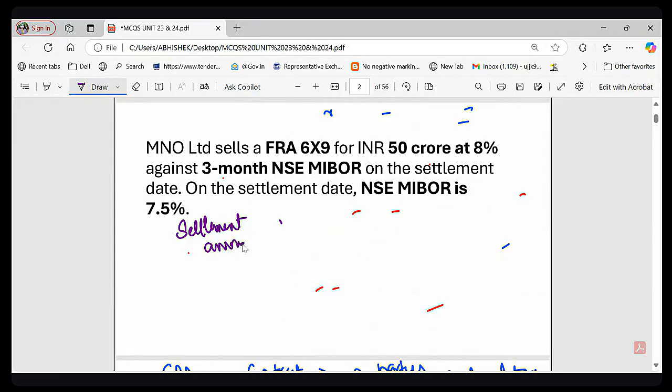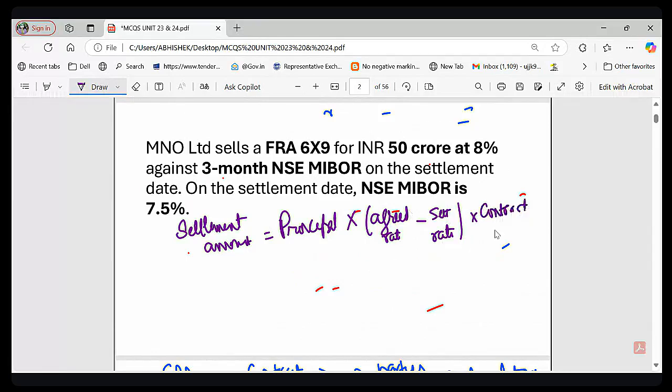Settlement amount is equal to notional principal multiplied by the agreed rate minus the settlement rate, multiplied by the contract period, and this divided by 12 to make it a year, and divided by 100. So basically it is nothing but P into R into T upon 100.